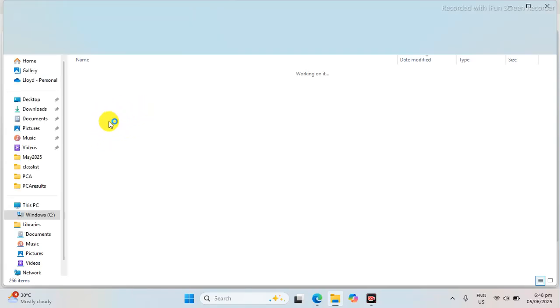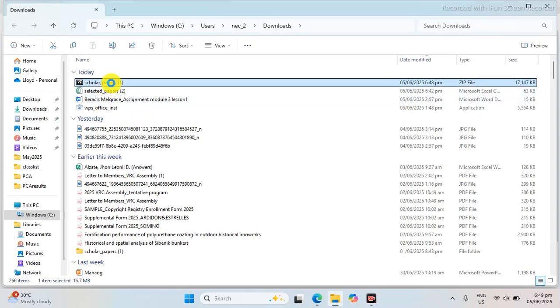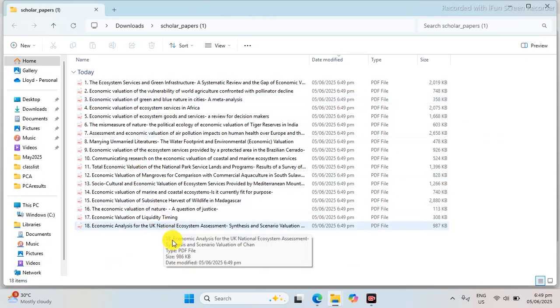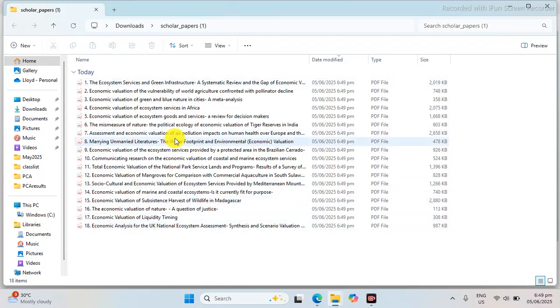Let us check here, Scholar Papers. Here is a zip file, and we'll try to extract this one here and see how many articles. All right, it's not 39, but it's a good thing that we have downloaded automatically. The reason is that it was not able to download some because of the links; it has a hard time crawling over those links. But this one is pretty good for this website.